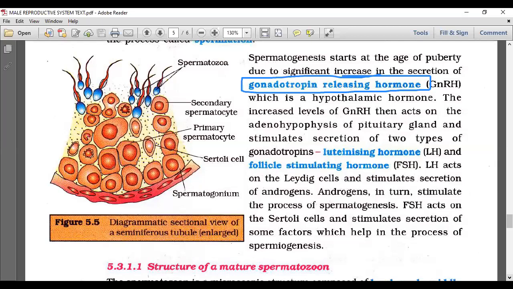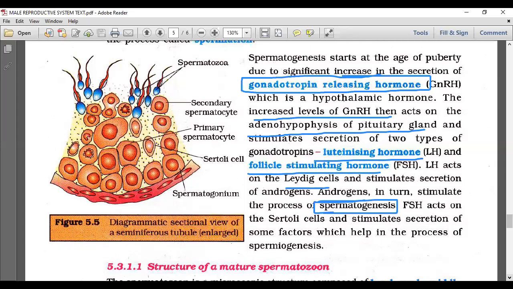Now GnRH, which is a hypothalamic hormone, has its levels increased and acts on the anterior pituitary gland or adenohypophysis, and stimulates the secretion of the two types of gonadotropic hormones, gonadotropin, we say GTH: FSH and LH. So actions are given. LH acts on Leydig cells and stimulates the secretion of androgen. Androgen in turn participates in spermatogenesis.